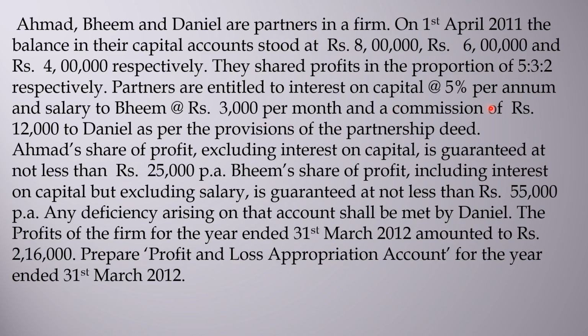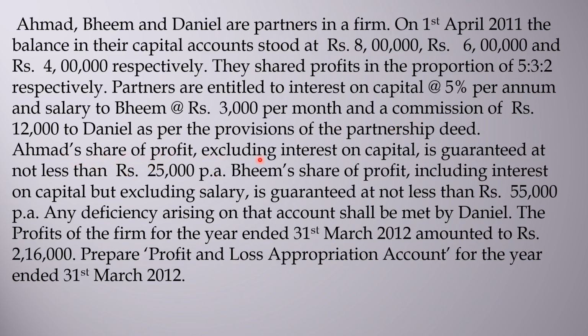After that, commission of rupees 12,000 will be allowed to the third partner, that is Daniel. Nothing is mentioned, so it is per annum. So in the P&L appropriation account, debit Daniel's commission. Now this is the normal situation, but here guarantee instructions are there.